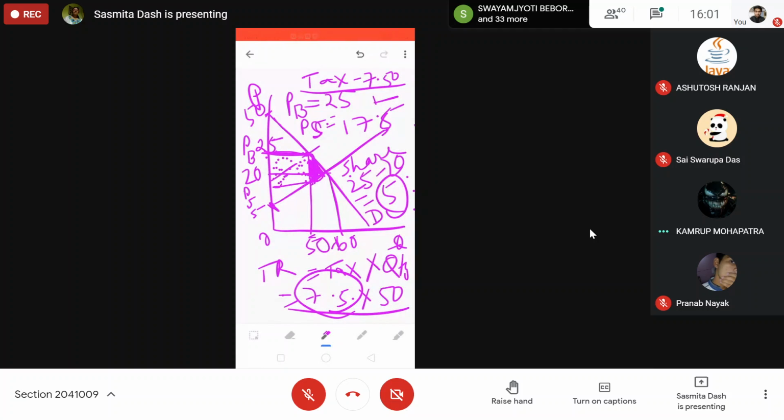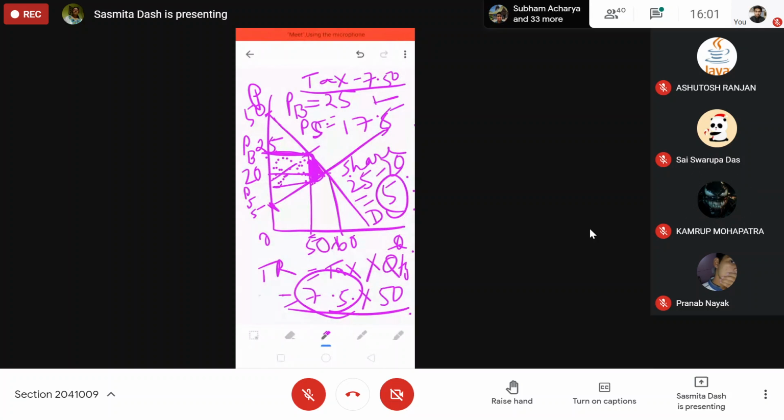एक यूनिट पीछे वो ले रहा है 7.5 टैक्स. 50 यूनिट वो बेच रहा है. टोटल मार्केट में बिक्री हो रहा है आफ्टर द टैक्स. After tax it is 50 units, and the government is taking 7.5 per unit. So that is tax into the new quantity sold after tax.